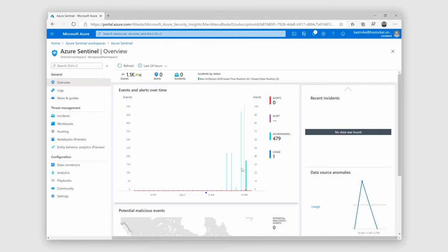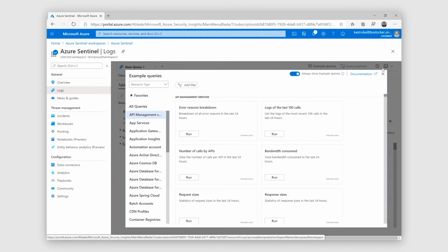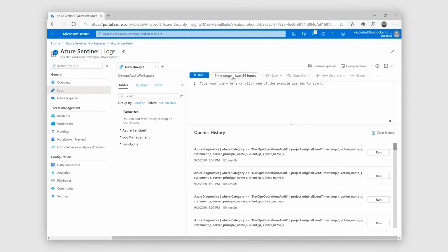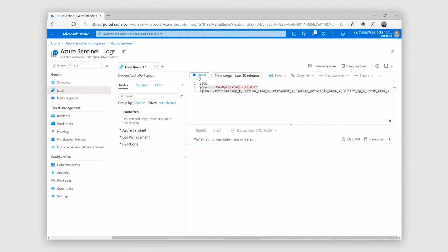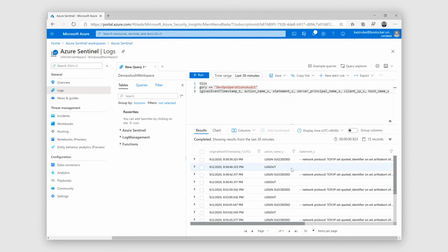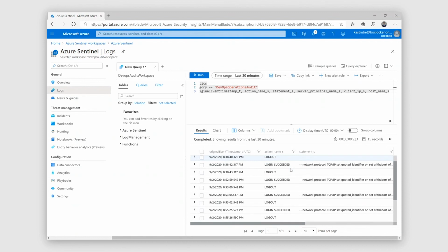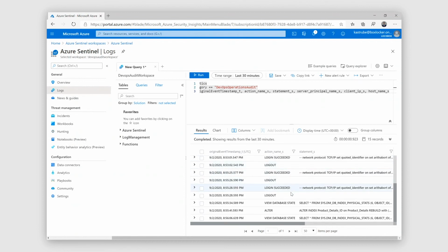And here in this first view, you see some of the activity, which is including those Azure diagnostic logs that are coming in. So let's go over to the log view and filter for exactly what activity happened in that last 30 minutes where we're getting supported by the engineer. So we see some activity from the SSMS tool that the SQL DevOps team was using to debug the incident. What we're looking for is what was actually done by the DevOps engineers. And down here at the bottom, you can see the select all command they used to check the indexes, and then the alter index command they used to re-index that table and fix the memory issue.